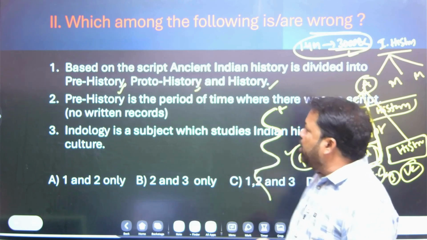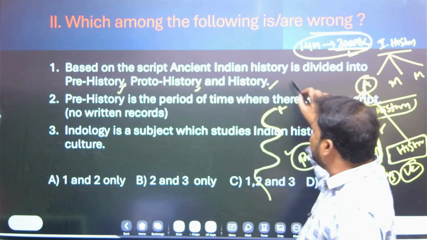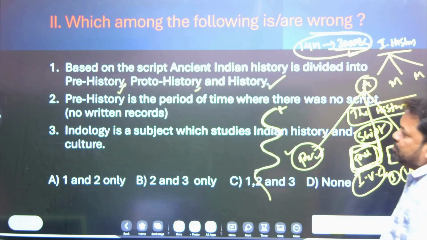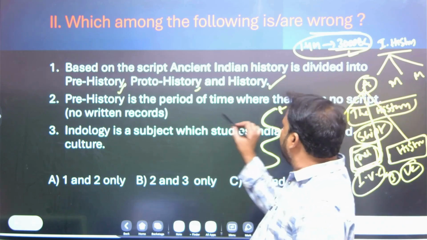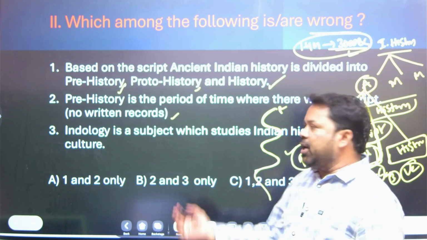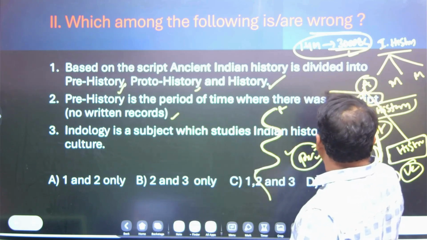The first statement: based on the script, ancient Indian history is divided into prehistory, proto-history and history. This is the right statement. The second statement: prehistory is the period of time where there was no script. You know very well, this is the right statement.